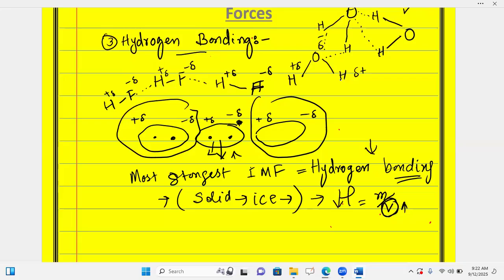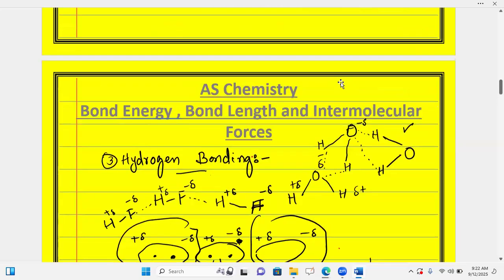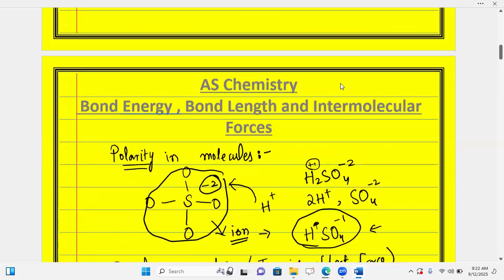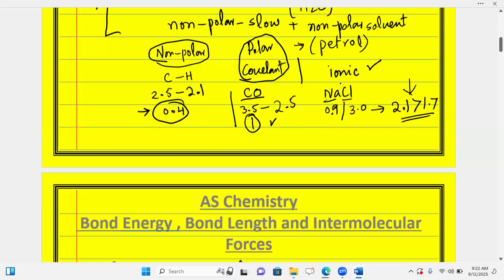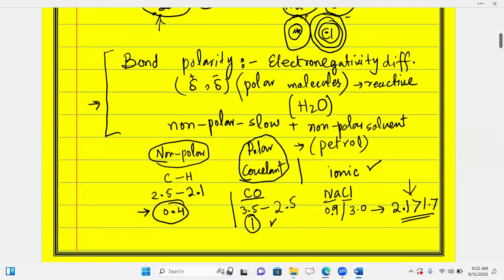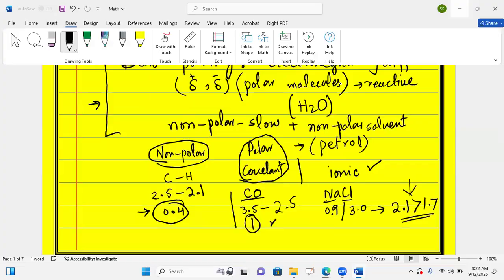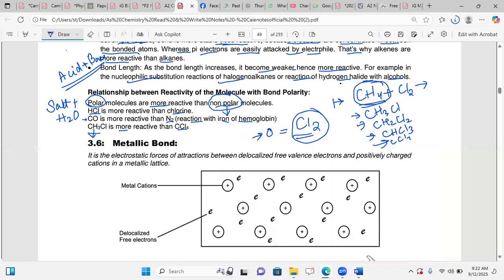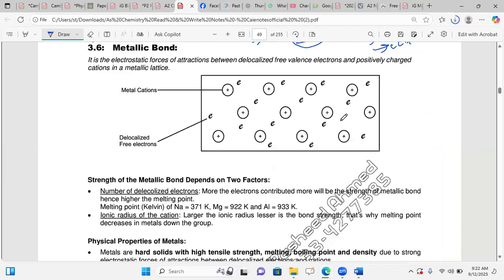So these were the intermolecular forces, bond energies, bond lengths, bond polarity, and dipole moments to be taken into account. If we look towards our topic, he has also tried to explain the metallic bond. Metallic bond is left.